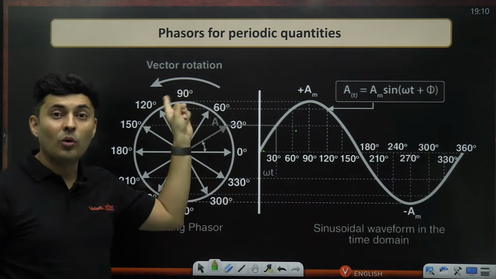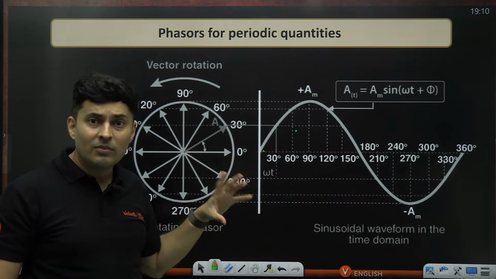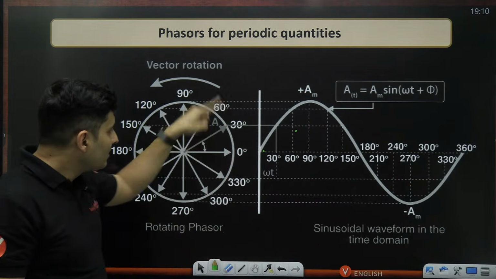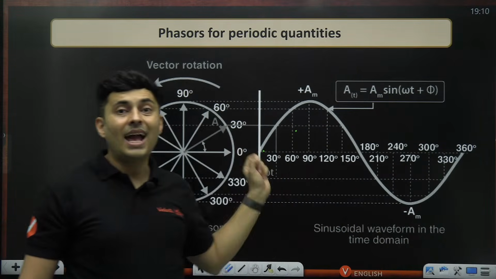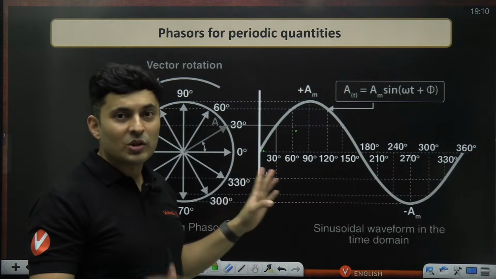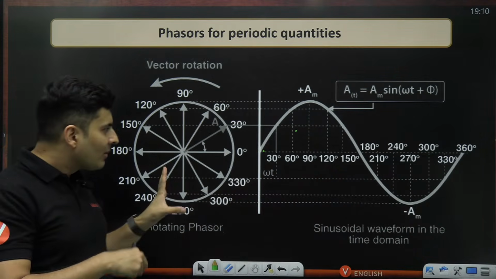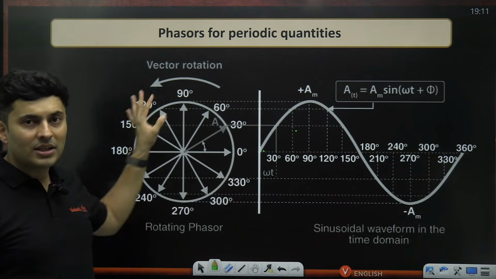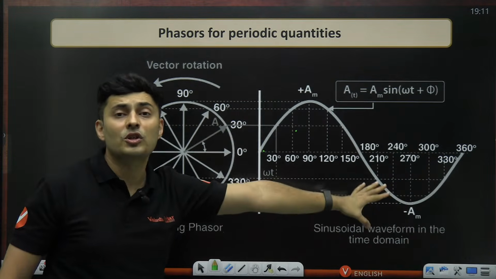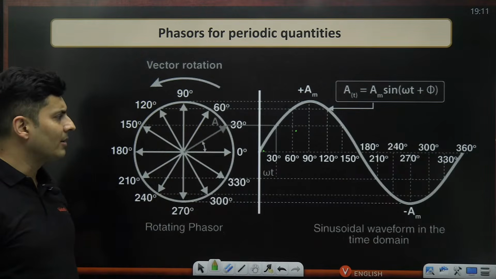Remember circular motion, omega. Symbol-wise and unit-wise it is the same, but it is called differently. In circular motion it is called angular speed. In waves it is called angular frequency. So the symbol is the same, and you can see the units are also the same, but because it is used in a different context, the names are different. So they will have the same angular frequency.